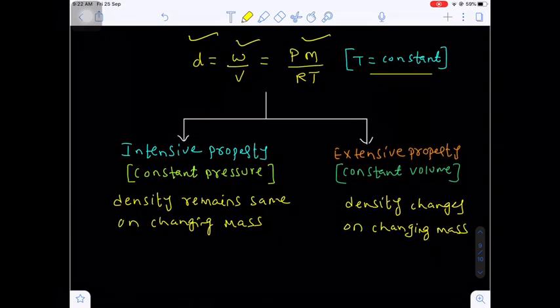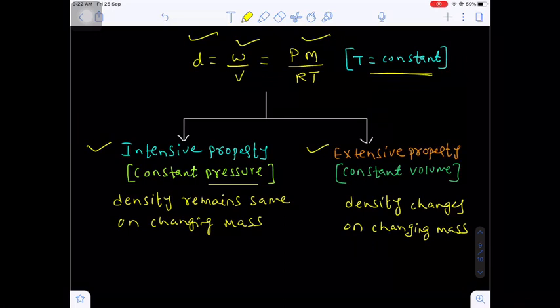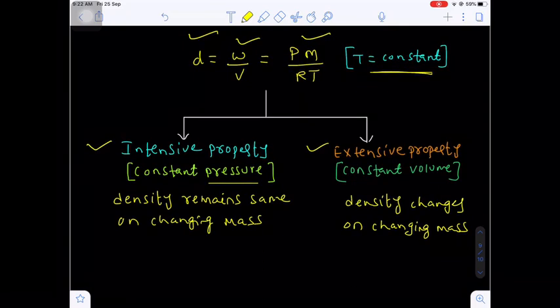Now here, is the density of an ideal gas an extensive property or an intensive property? We can say it is extensive property. We can also say it is intensive property. How can we define it as extensive or intensive? Let's suppose I am assuming pressure is constant along with the temperature. First case, when pressure is constant.